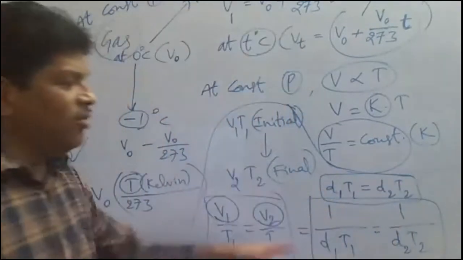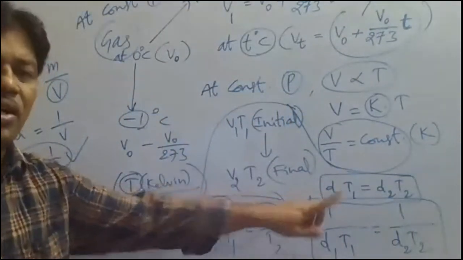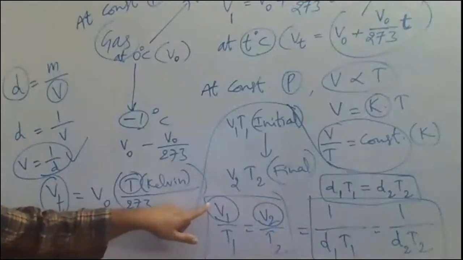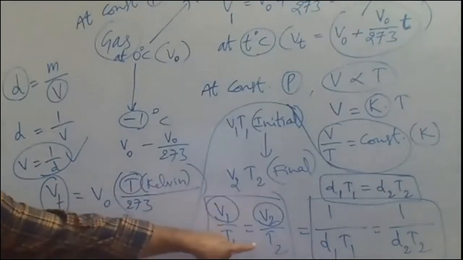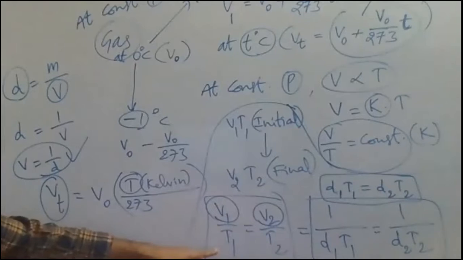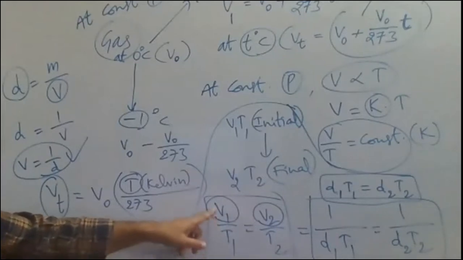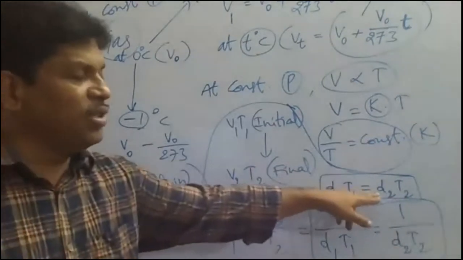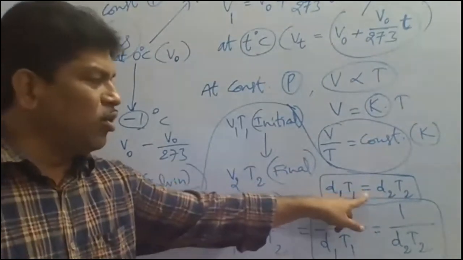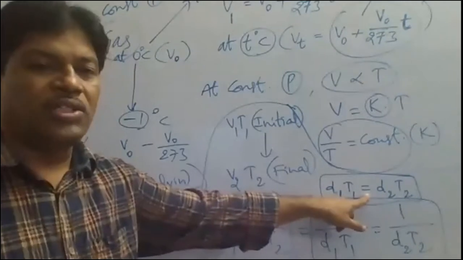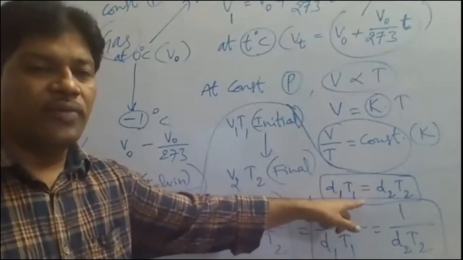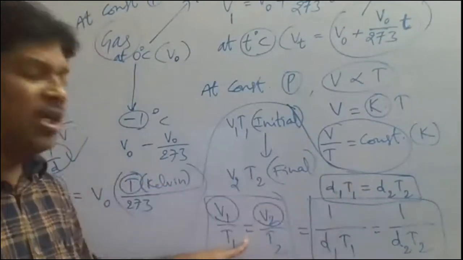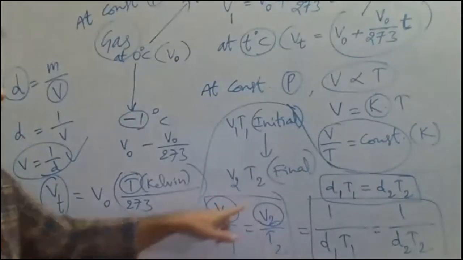Okay, ma'am? So d1 T1 is equal to d2 T2 is Charles' law, and also V1 by T1 is equal to V2 by T2 is an equation of Charles' law. So the equation of Charles' law we can write as V1 by T1 is equal to V2 by T2. Otherwise, d1 T1 is equal to d2 T2. This is called the modern Charles' law equation. It is derived from the original equation of Charles' law. From this only we got this one.